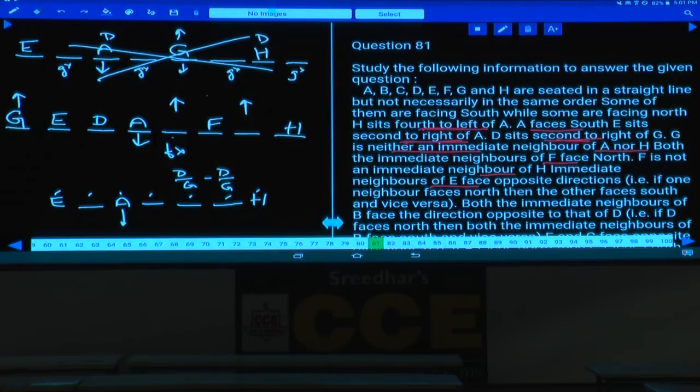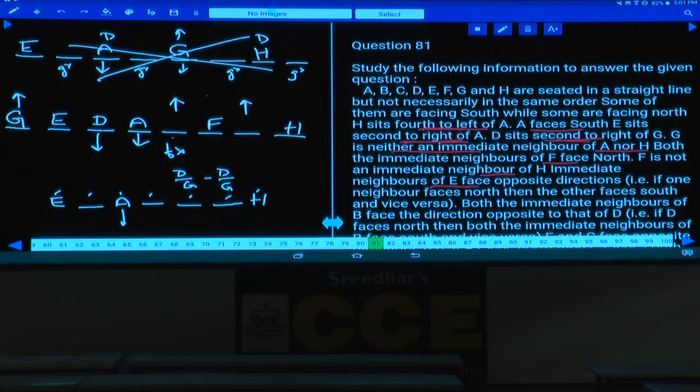Who are the immediate neighbors of E? D and G. D and G are facing opposite directions, meaning G is facing north and this D is facing south. Immediate neighbors of E face opposite directions, that is, if one neighbor faces north, then the other faces south and vice versa.